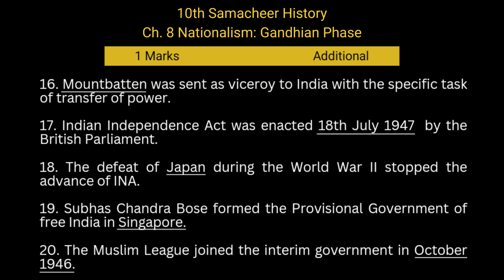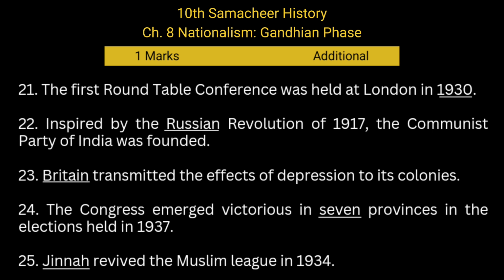The Indian Independence Act was enacted on 18th July 1947 by the British Parliament. The defeat of Japan during World War II stopped the advance of INA. Subhash Chandra Bose formed the Provisional Government of Free India in Singapore. The Muslim League joined the interim government in October 1946.